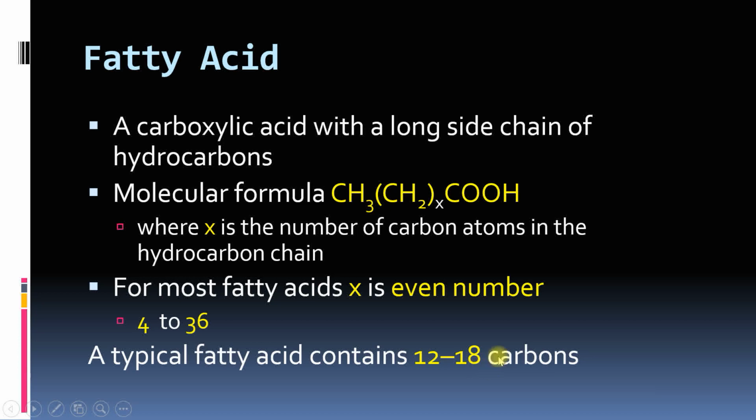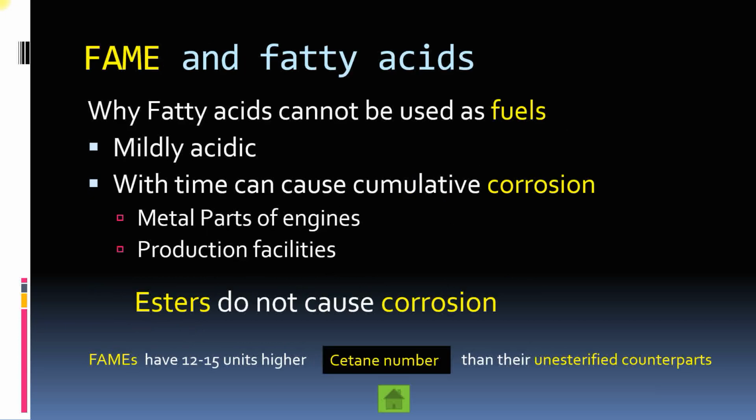So let's see why we cannot use this fatty acid as a fuel. Now, fatty acids are acids, and therefore, though it is mildly acidic, over a long period of time it can cause corrosion. And this corrosion may be of metal parts or where you are producing these fatty acids, whereas esters do not cause corrosion, right?